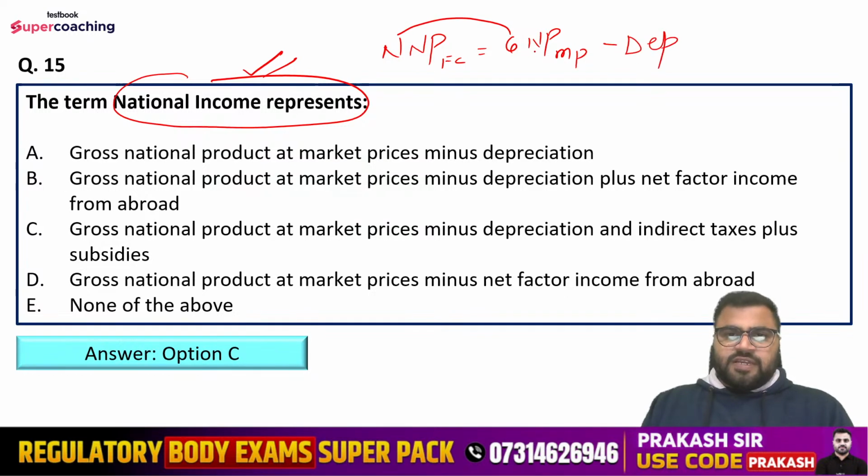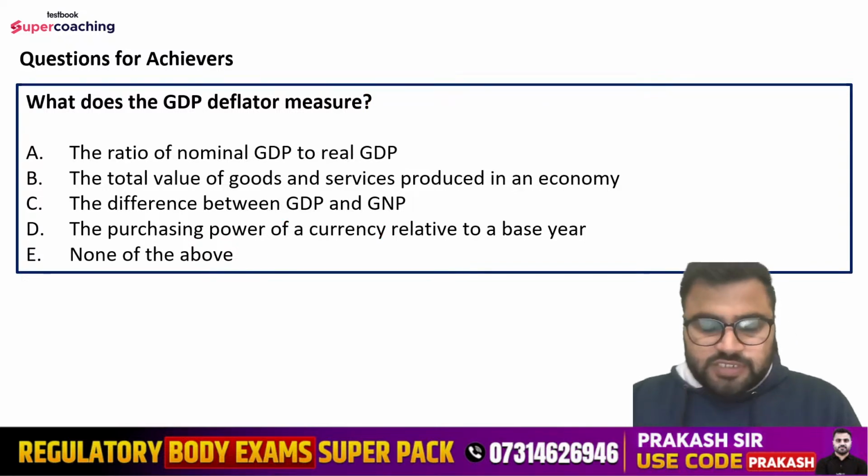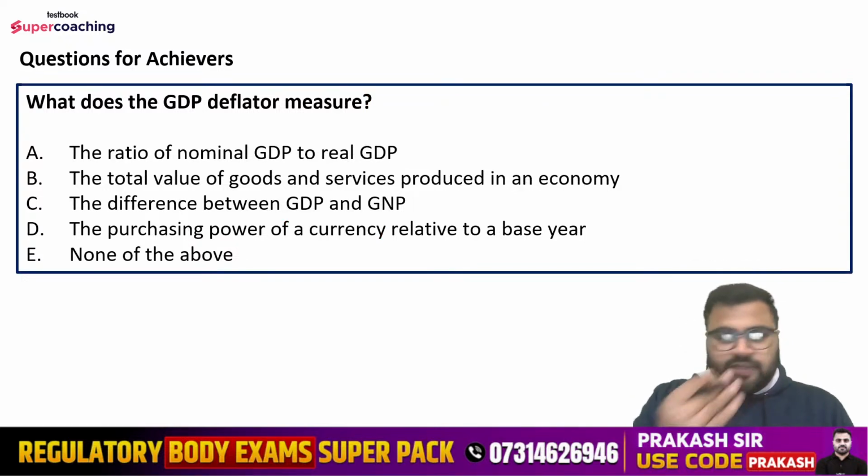Then further, there is no need to change national, because both are the same. Then market price has to be converted into factor cost. So you will subtract the indirect taxes and add the subsidies. That is why option C is the right answer. That is GNP at market prices, minus depreciation, minus indirect taxes, and plus subsidies. So this will be the equation here, right? Guys, this is what I wanted to discuss with you. All these 15 questions are very, very important.